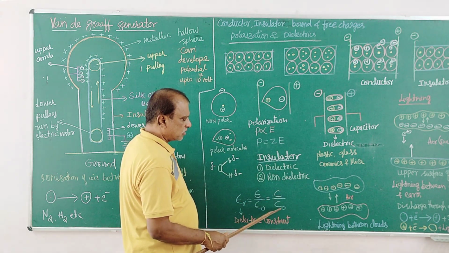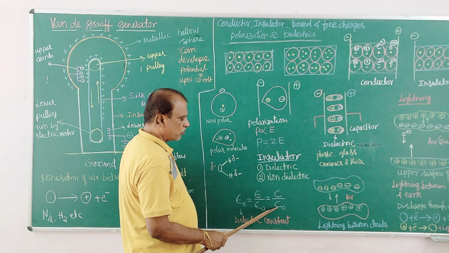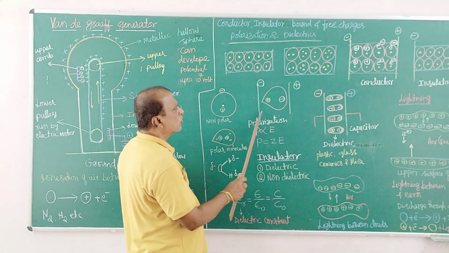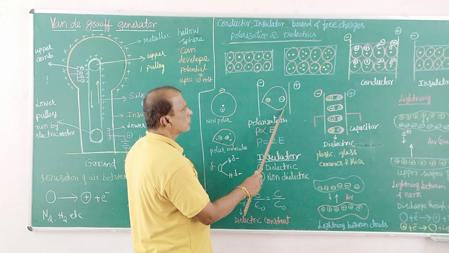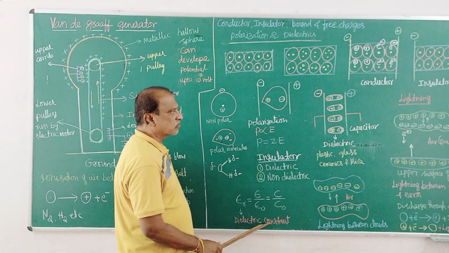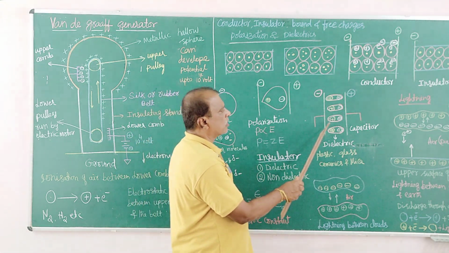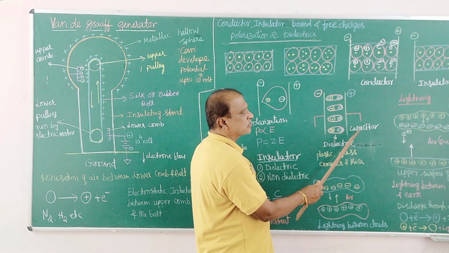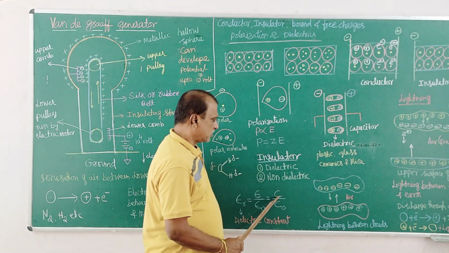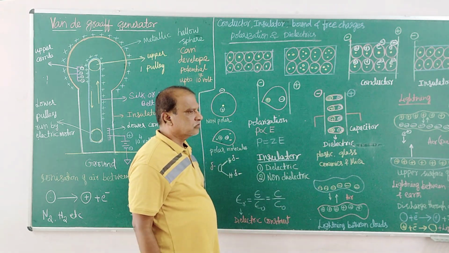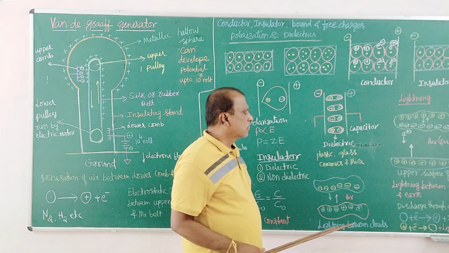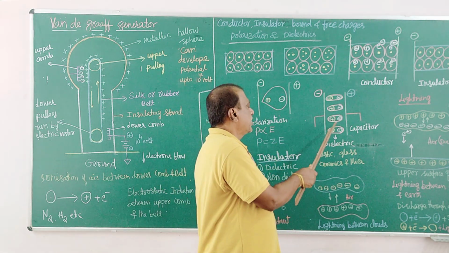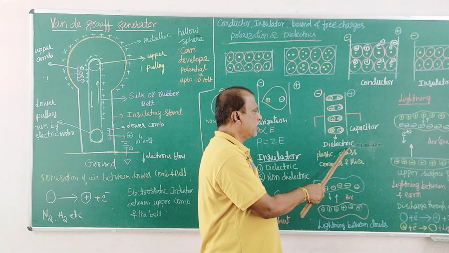The material which undergoes more polarization, with more dielectric constant, can increase the capacitance of the capacitor. If that is the case, it increases the electric power storage in the material. That is the application of dielectric material.